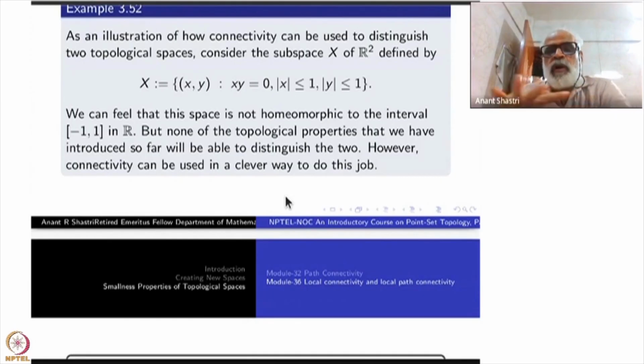If you are bothered about it being too big and so on, cut it off: mod x less than or equal to 1, mod y less than or equal to 1. Okay, so this is just the x-axis and y-axis, -1 to +1, -1 to +1. You can feel that this space is not homeomorphic to an interval.